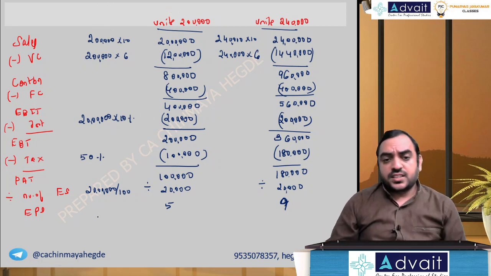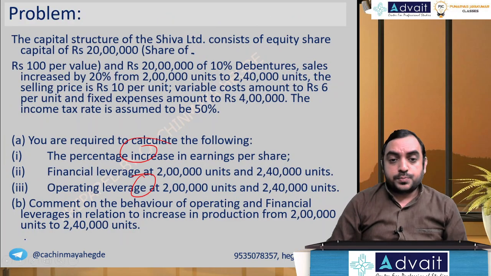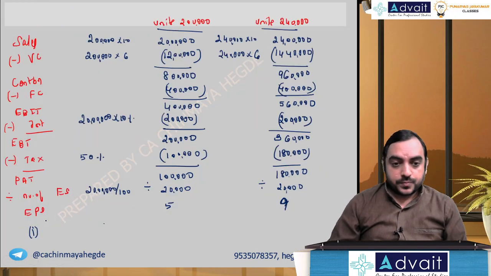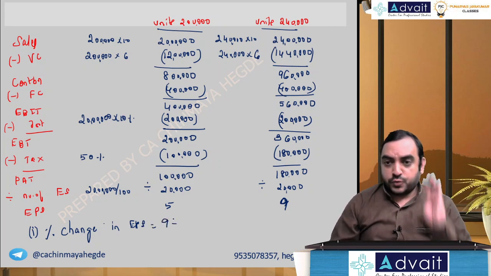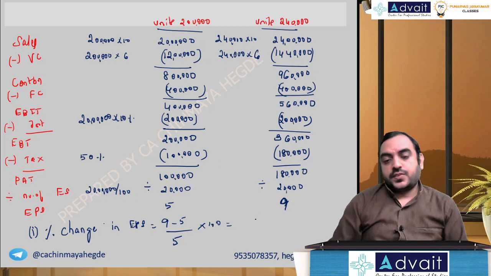They've asked for the percentage change in EPS. 5 rupees has become 9 rupees, so 9 minus 5, 4 rupees on 5 rupees. Divide by 5 into 100, which is 80%.